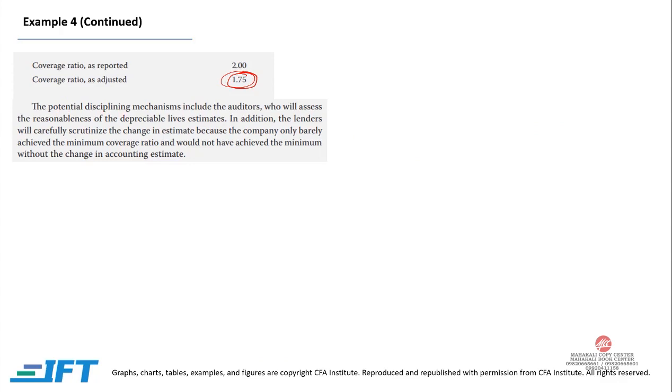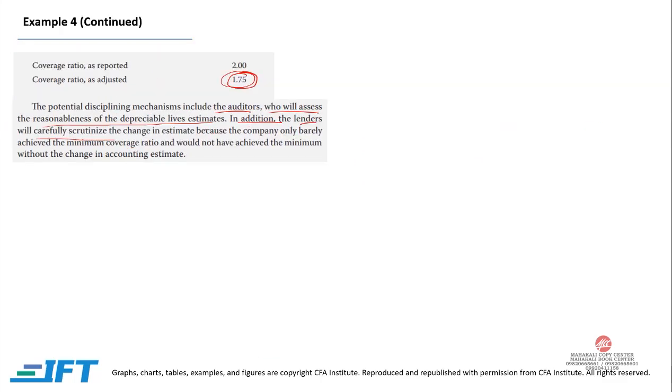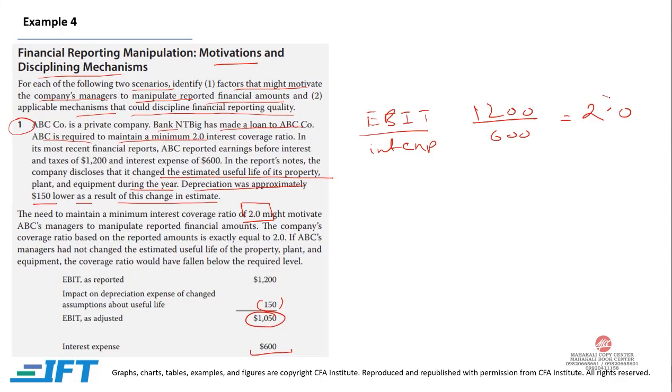Now the potential disciplinary mechanisms include the auditors, who will assess the reasonableness of depreciable lives estimates. In addition, the lenders will carefully scrutinize. Now the lender was Bank Anti-Big, so they also need to scrutinize why they are having this perfect interest coverage ratio.